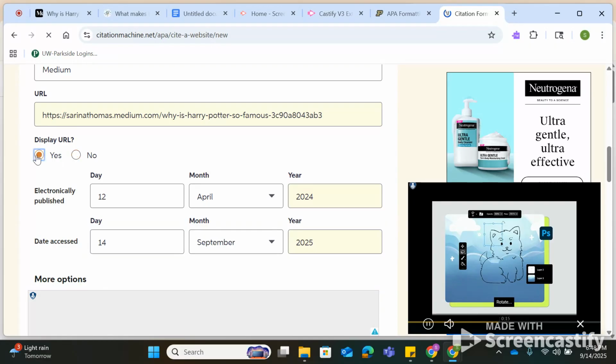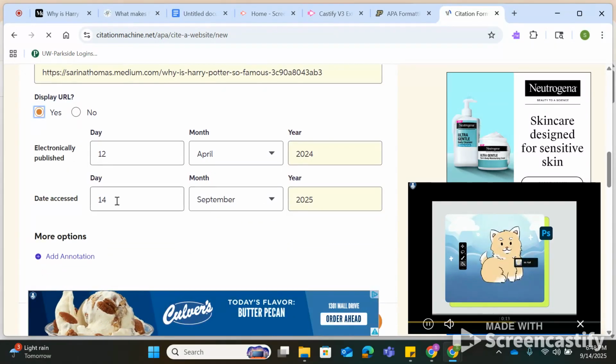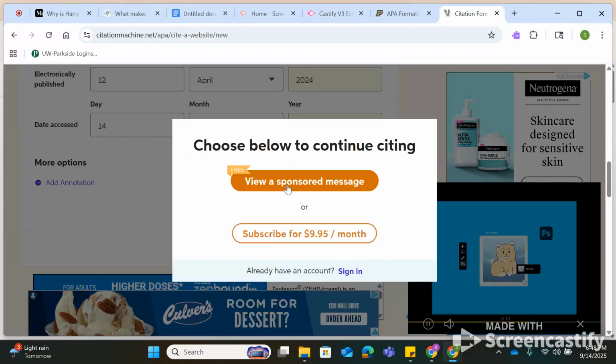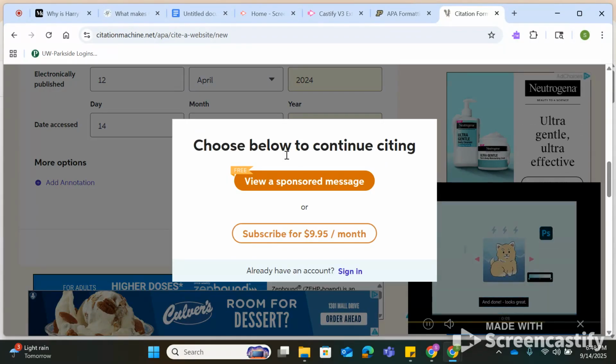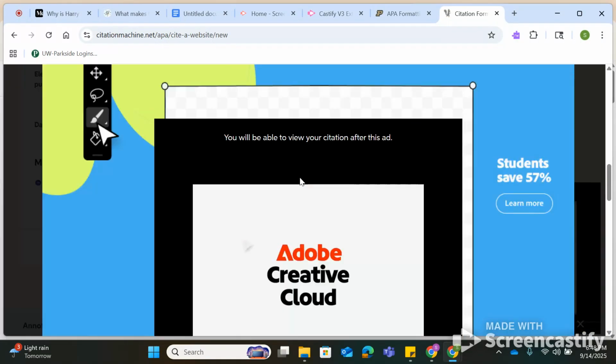I like saying to display the URL because it makes it blue and clickable, but you can do it later if you forget. Now here's the problem. We need to watch an ad.